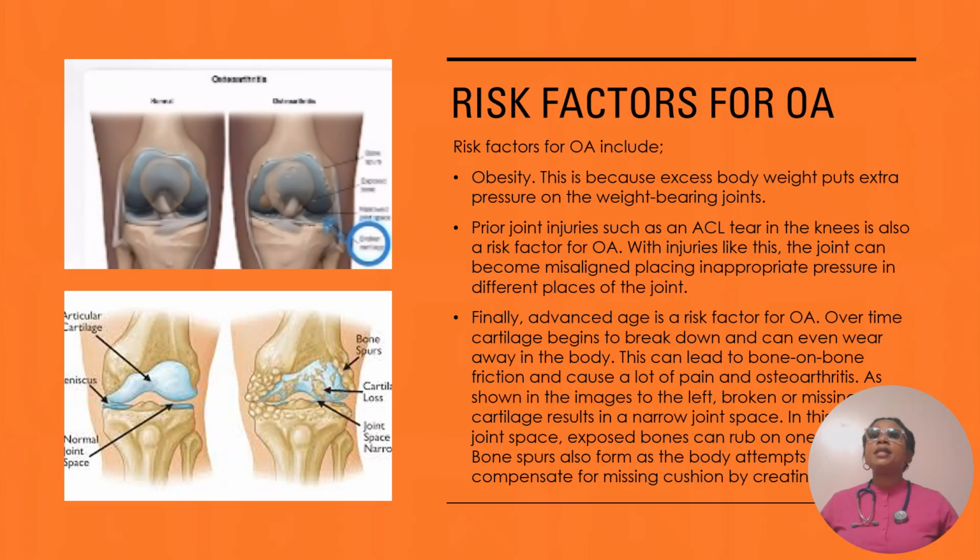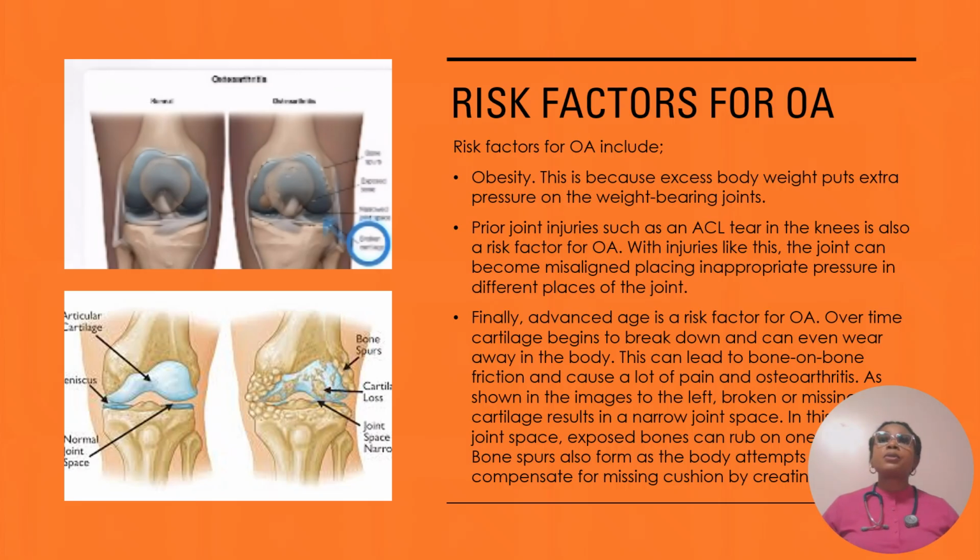As shown in the images to our left, broken or missing cartilages result in a narrow joint space. In this narrow joint space, exposed bones can rub on one another. Bone spurs also form as the body attempts to compensate for missing cushion by creating its own.